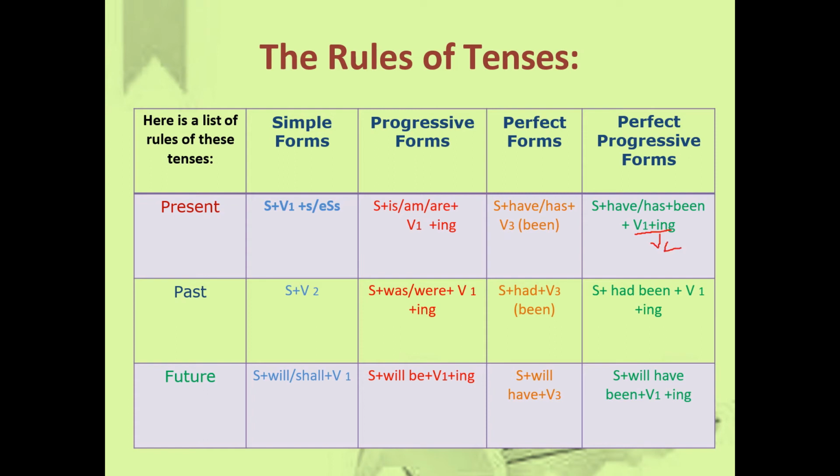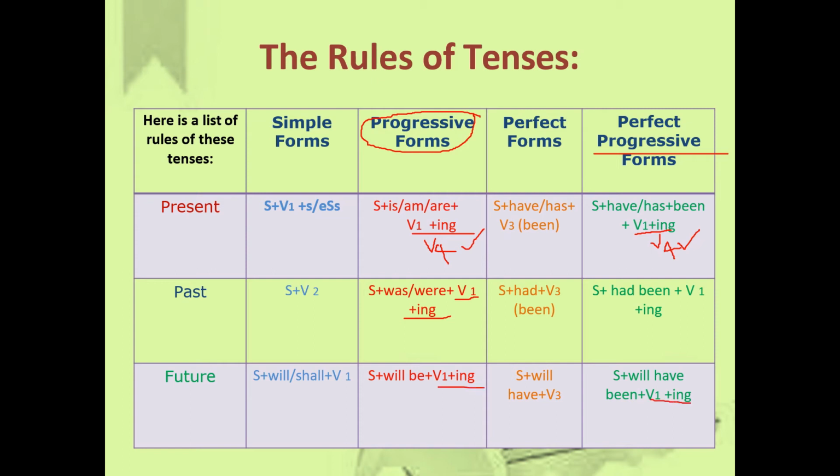Wherever V1 plus ing is there, we say that it's a V4. Now what do you observe? In the progressive or continuous, V4 will be there. Here progressive is there, so V4 is there. Here also V4. Understood?